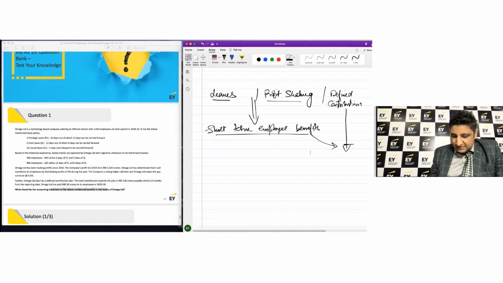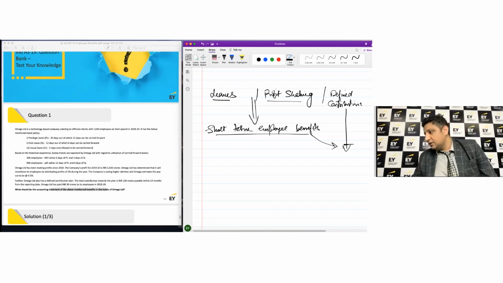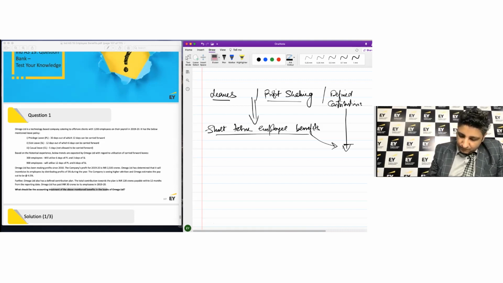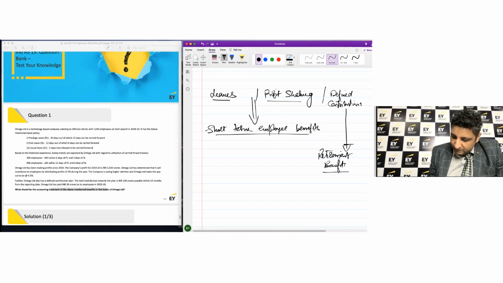So when I look at this scenario, defined contribution is an example of, of course, retirement benefits.